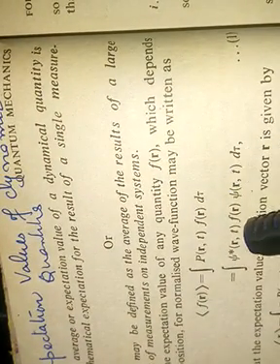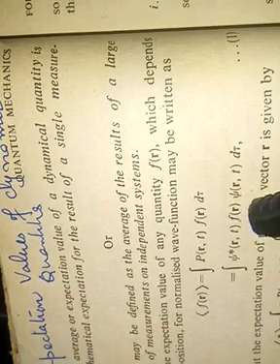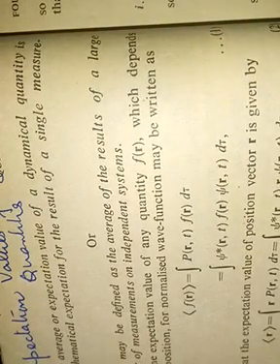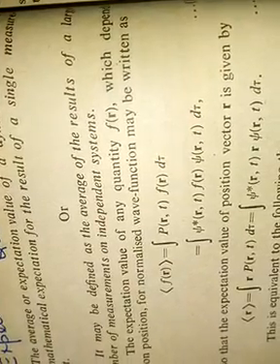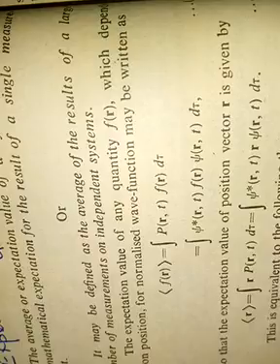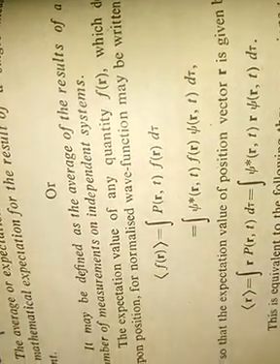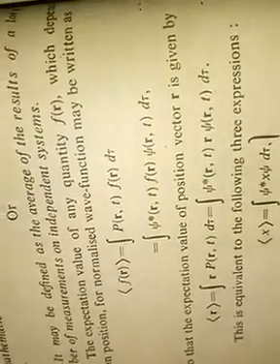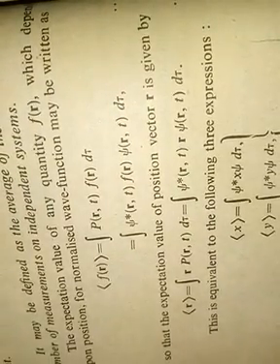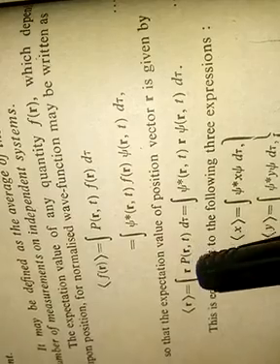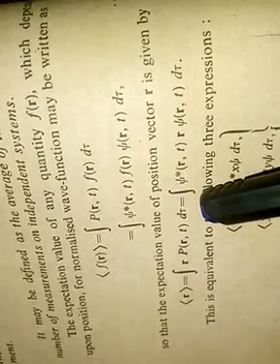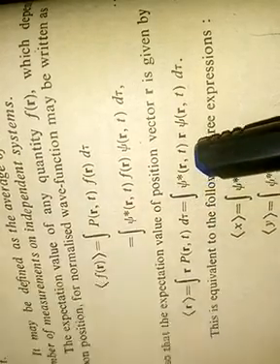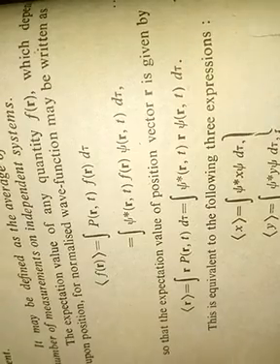So we can write it as the integral of ψ*(r,t) F(r) ψ(r,t) dτ. This is the expectation value of any quantity we have taken, for example F(r). Now this F(r) depends on position. For a normalized wave function, the position vector is defined as the expectation value of position vector, which is the integral of r P(r) dτ. So we can also write it as the integral of ψ*(r,t) r ψ(r,t) dτ.